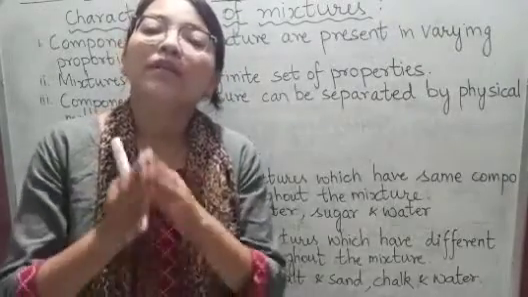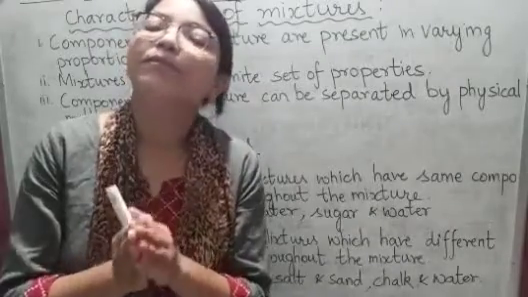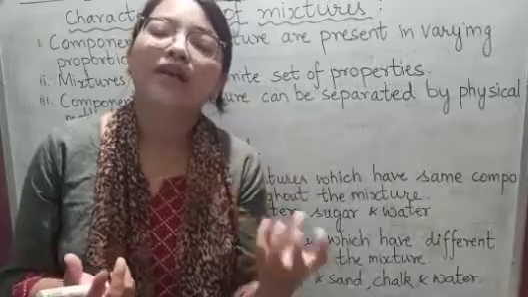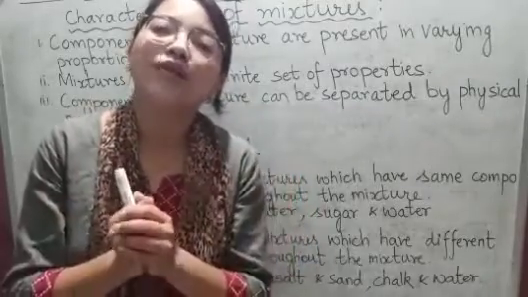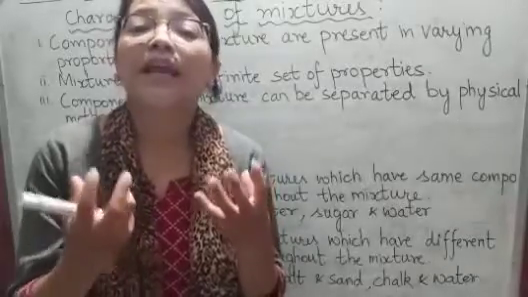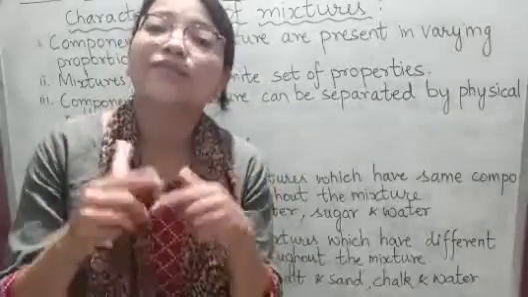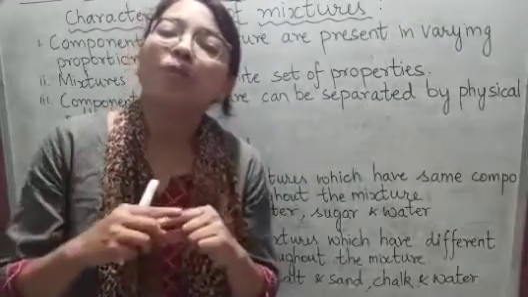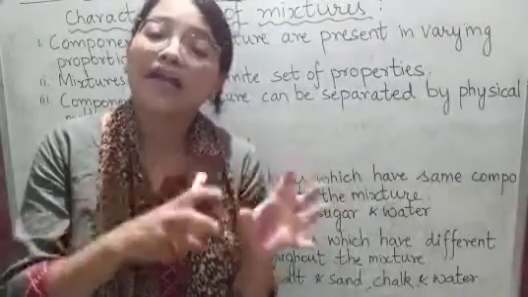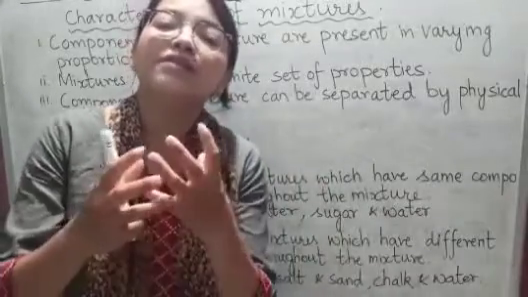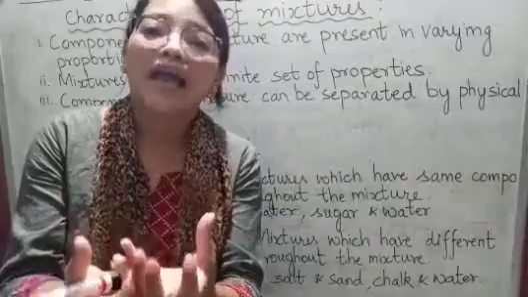For example, H2O. H2O is a compound. Now H2O is formed by mixing hydrogen with oxygen. Hydrogen has its own property. Oxygen has its own property. And when they get mixed and form H2O, which is water, the properties of hydrogen and oxygen are not retained in the H2O.